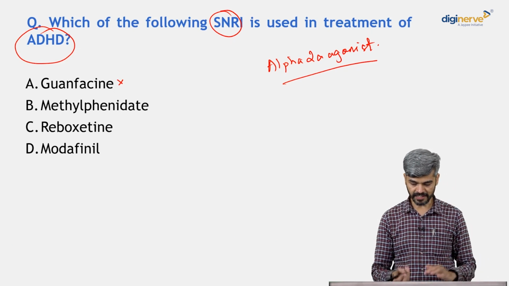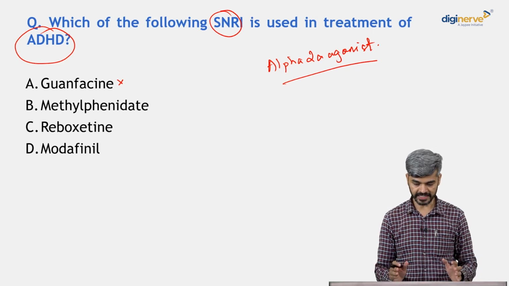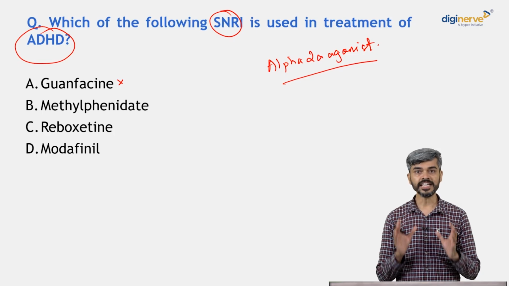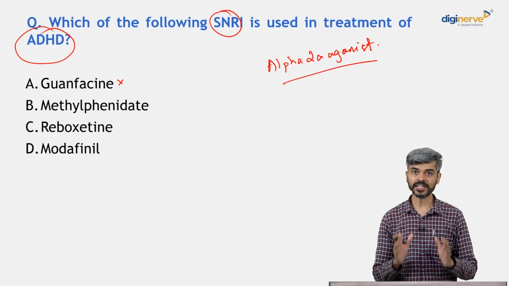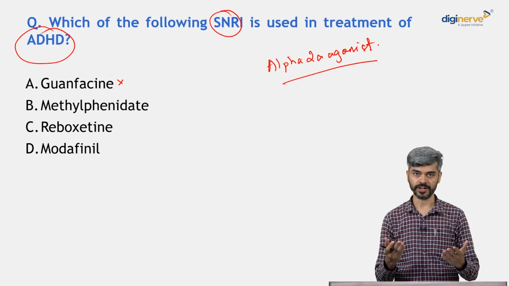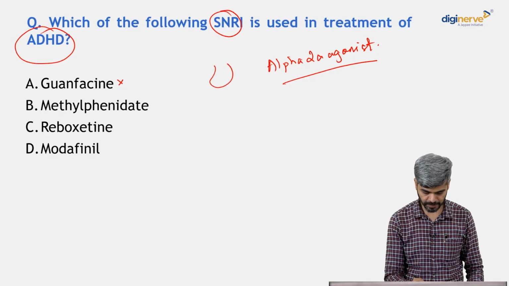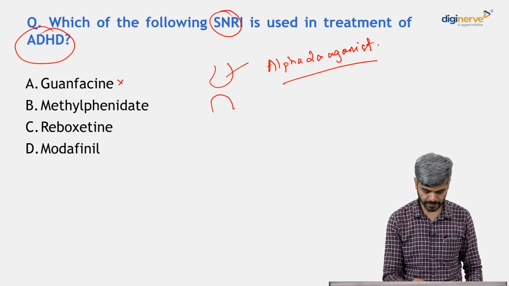So is it methylphenidate? Methylphenidate blocks the reuptake of dopamine and norepinephrine from the presynaptic neuron. So as you know, in a synaptic vesicle, this is the presynaptic neuron, this is the postsynaptic neuron.